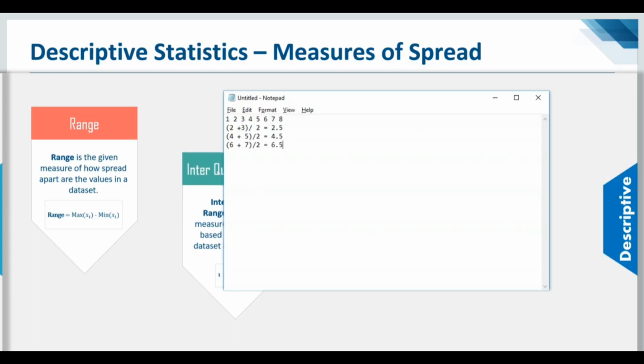So basically, you have three values: 2.5, 4.5, and 6.5. These values define your quartiles. The first quartile would be after 2, the second quartile after 4, and the third quartile after 6. Your sample set is divided like this, so as you can see on the screen, we have 4 quartiles. The difference between the first quartile and the third quartile would be your interquartile range. So if you want to calculate the interquartile range, you first calculate the quartiles for your sample set, and then the difference between them is your interquartile range. I hope I'm clear with this part.